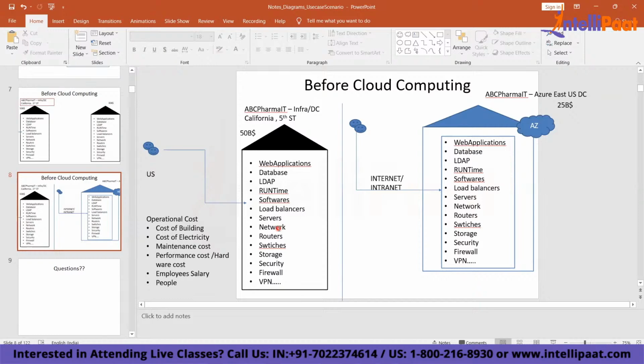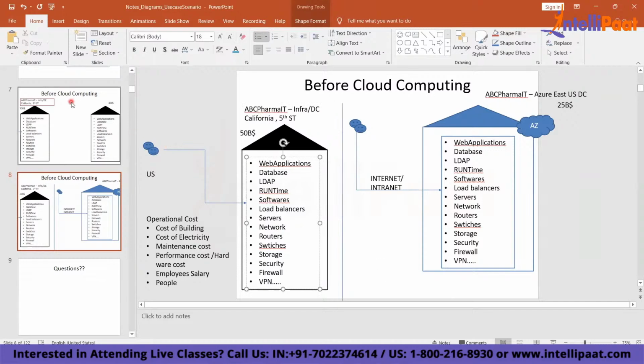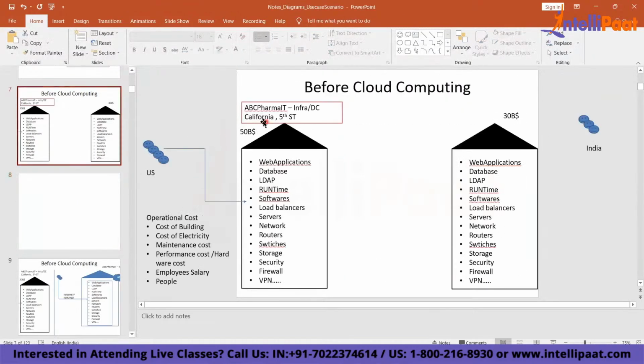You build systems which are modernized, right? You can connect to various other systems, correct? So the connectivity will be much better. You can create distributed systems, which can be accessed globally. Let's say you are operating from California. Now let's say you are not in the cloud, and you want to open one more office in India.